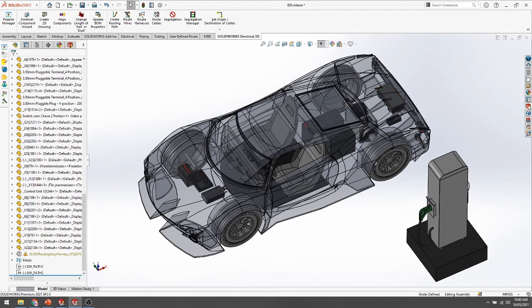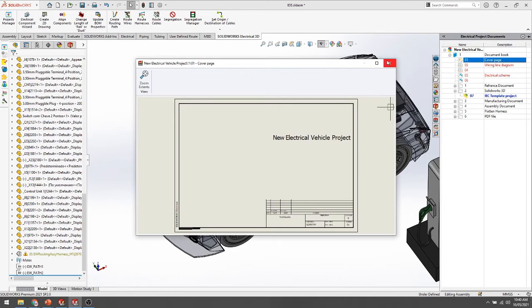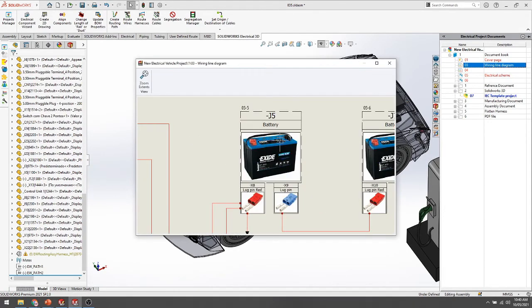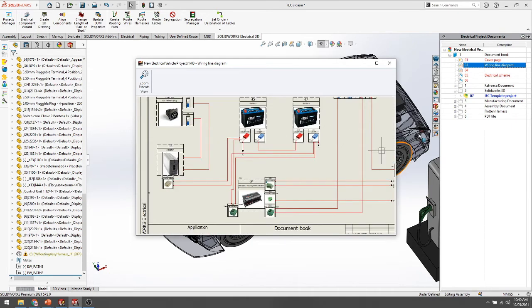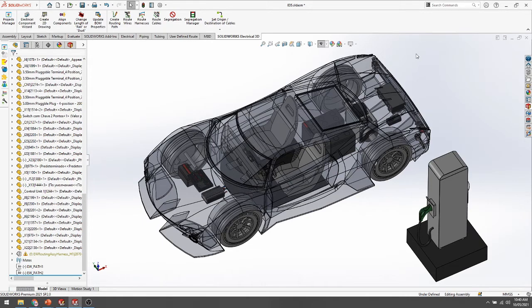The mechanical person can also see this, like connection points and all this. So the mechanical person can collaborate on that data, and the electrical person can also collaborate. It's transparent data, so we can easily collaborate.